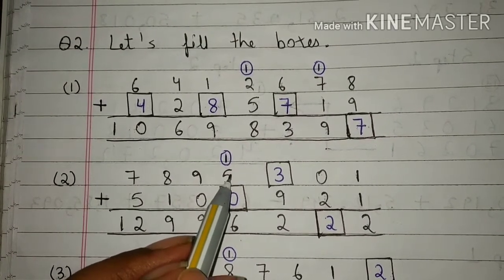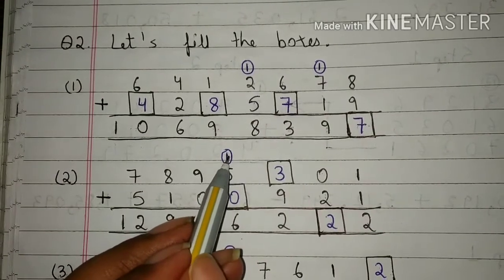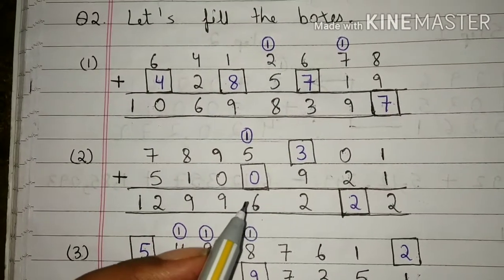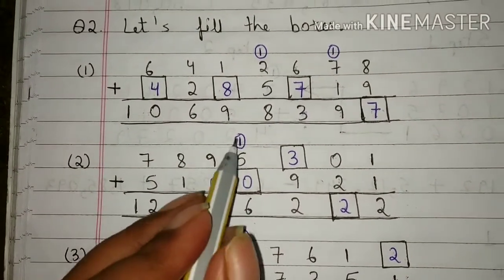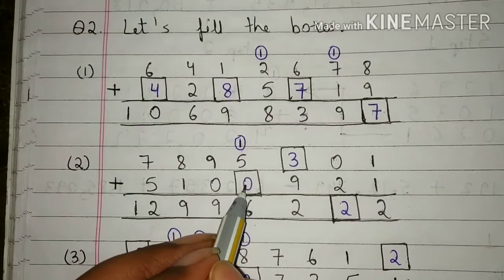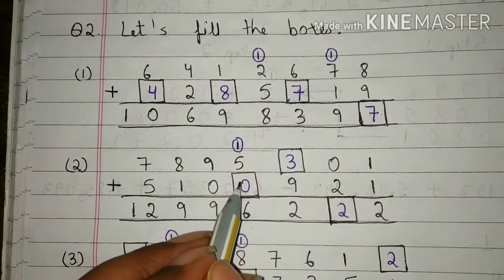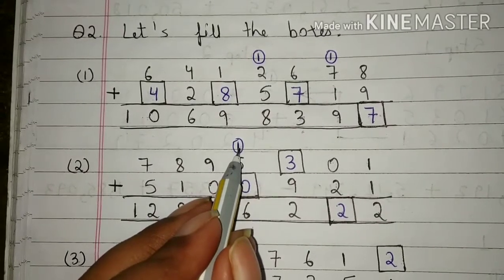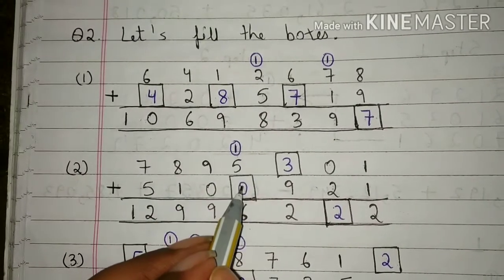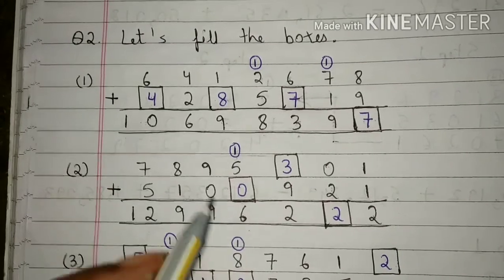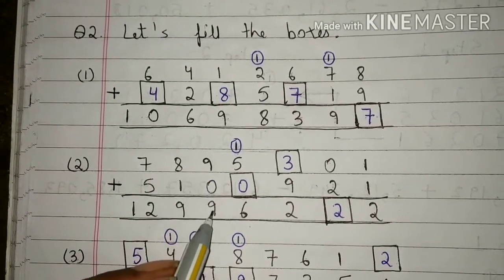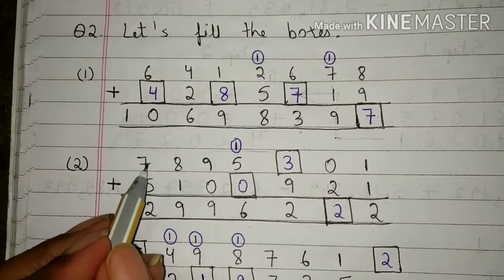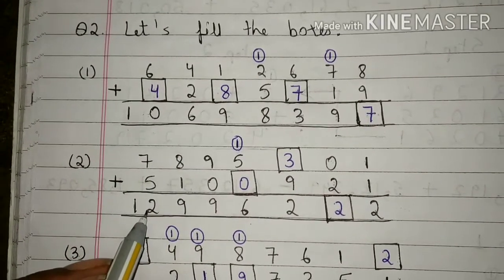Students, 5 plus 1 is 6. And 6 minus 6 is 0. Students, we will write 0 here because 5 plus 1 is 6 and 6 plus 0 is 6. 9 plus 0 is 9. 8 plus 1 is 9. 7 plus 5 is 12.